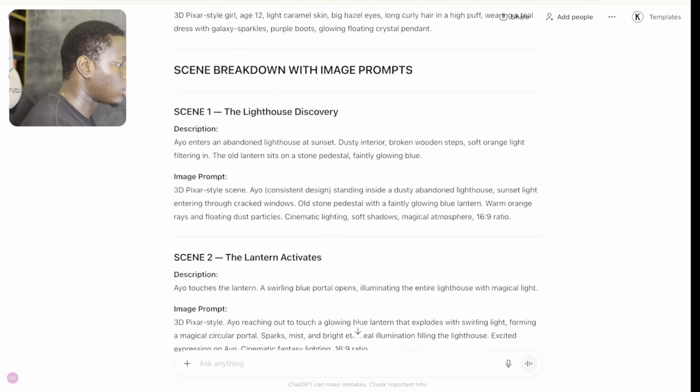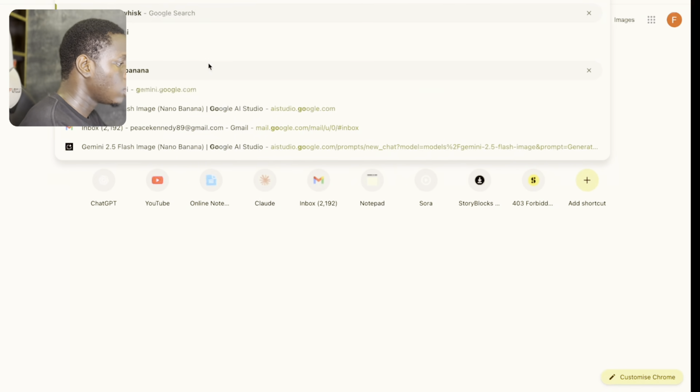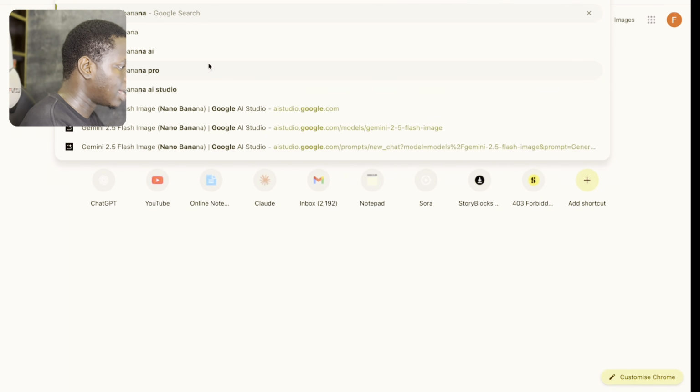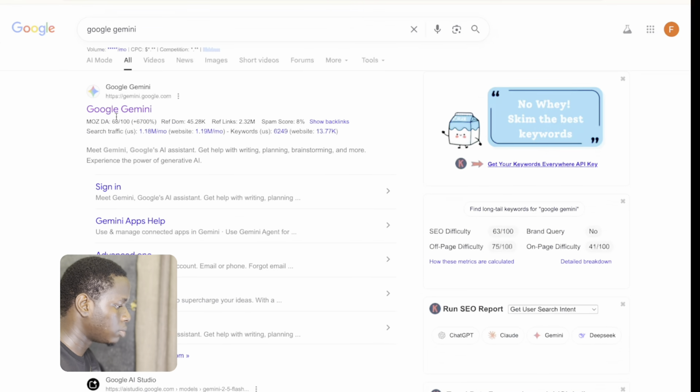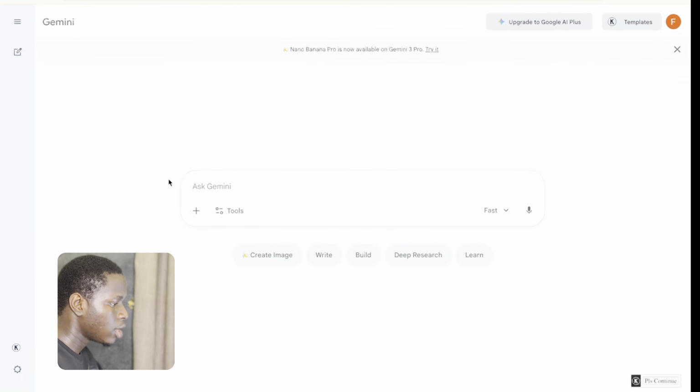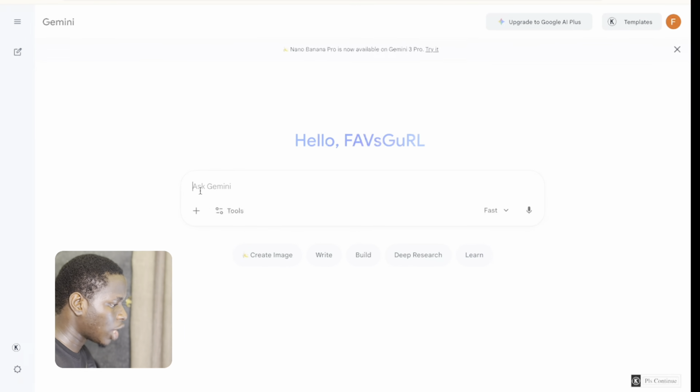Right? So I'm going to click on a new tab and search for Google Nano Banana. Once I click on Google Nano Banana, we can actually access it via Google AI Studio, or we can just access it via Google Gemini, any one of your choice. Let me also share with you how to access it via Google Gemini. So I'm just going to click on the new tab and search for Google Gemini. Once I click on Google Gemini, I'm just going to click on it right here. You can see Ask Gemini anything.